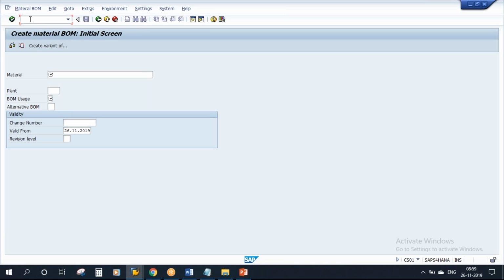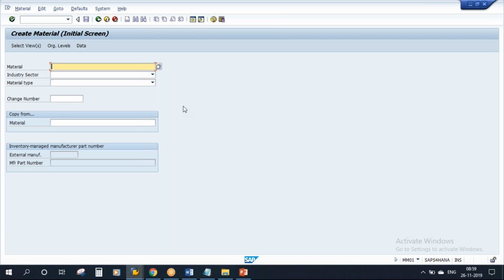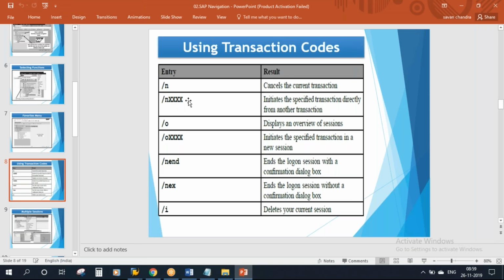Put the cursor on the fast path field and type /n followed by the new transaction, let's say MM01. The moment I press Enter, it closes the old transaction and opens the new one. That is /n followed by the transaction.